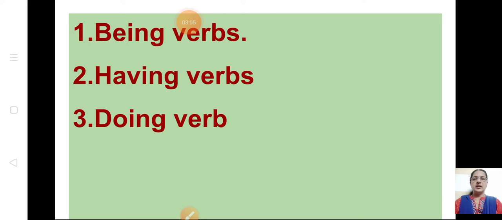When you go through the video, I have given you the list of all the being verbs, doing verbs as well as having verbs. Other than that, there are other auxiliary words: can, could, shall, should, ought, might, be. All those are other auxiliary verbs. Go through that first video so you will revise everything.